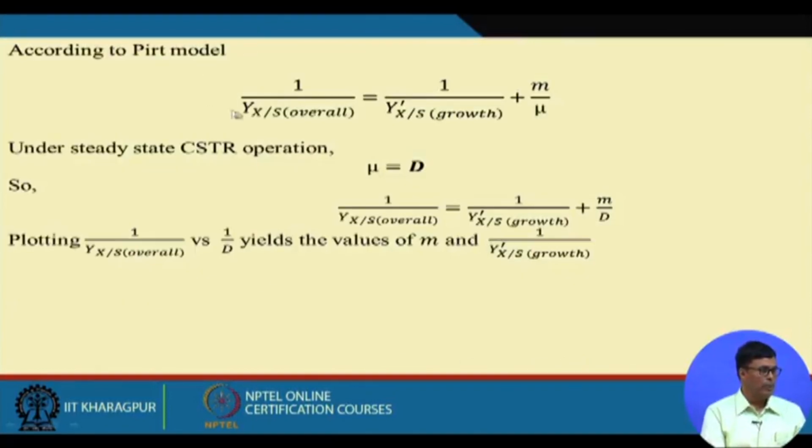Then according to the Pirt model, 1 by Y x by s equals 1 by true yield plus m by mu, and in the CSTR under steady state condition mu equal to D. So I can write this equation like this.